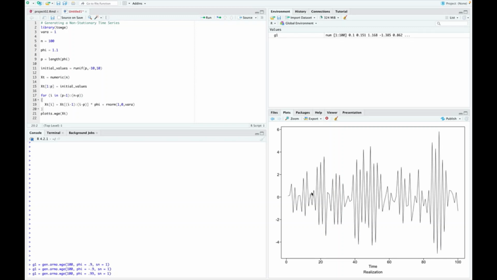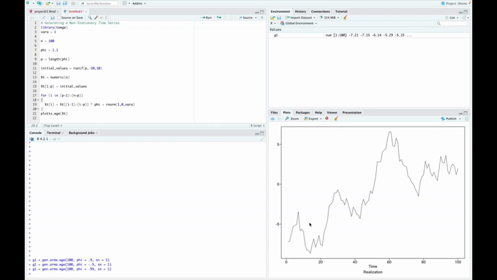So you kind of play around with that. If I did positive 0.99, again, SN equals 1, so we're all generating the same one, I might get something like that. And that is stronger positive autocorrelation. Each time point is more likely to be closer to itself. It's kind of where it's starting from. It's going to wander a lot more, and that's what this is doing. Some might even look at this and say that there's trend, but we know that there's not trend, right? We know that this is a stationary process. It will always come back to the overall mean.